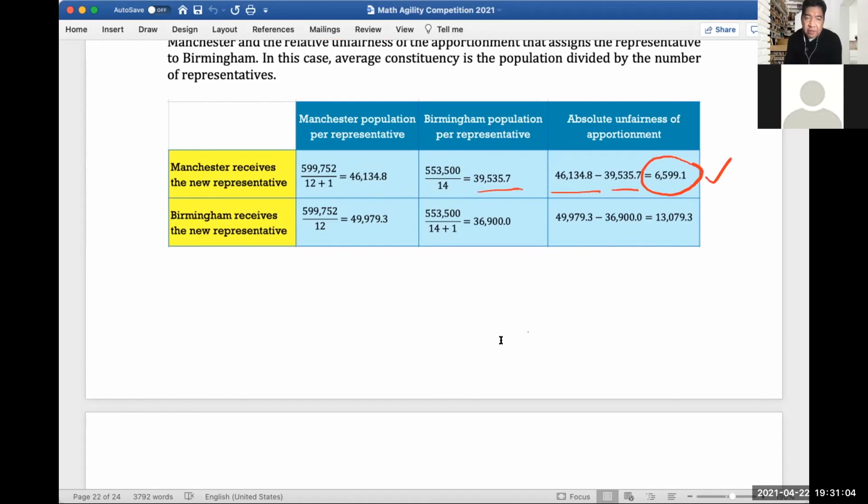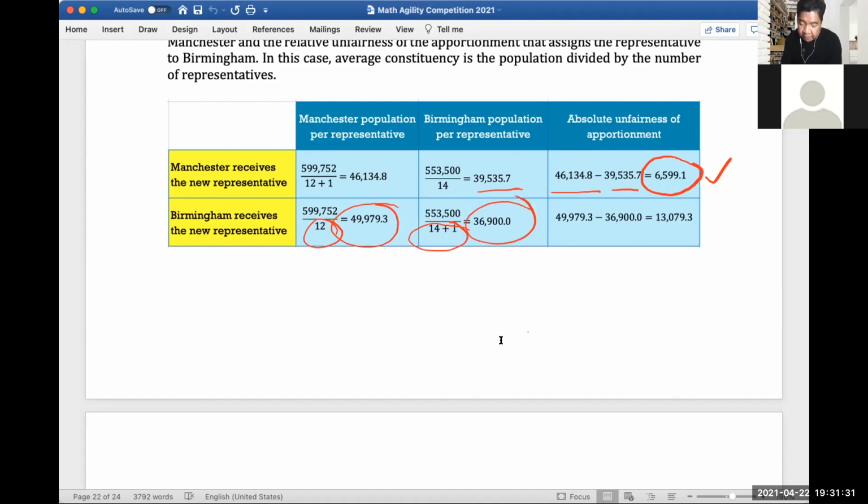Now, if we switch so that Birmingham gets the new representative, of course Manchester would remain at 12 representatives, and we get 49,979.3. Now this time, since Birmingham will get the representative, that's why there's a plus 1 here. So 14 plus 1 is 15 representatives in total, and they would get 36,900.